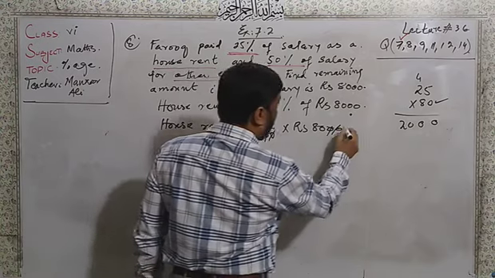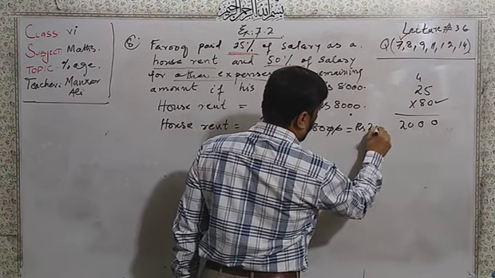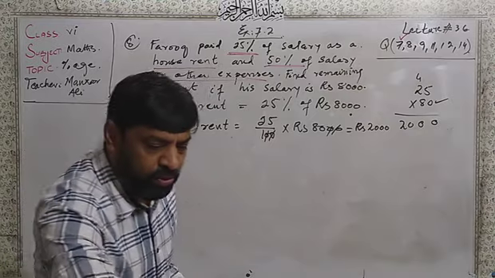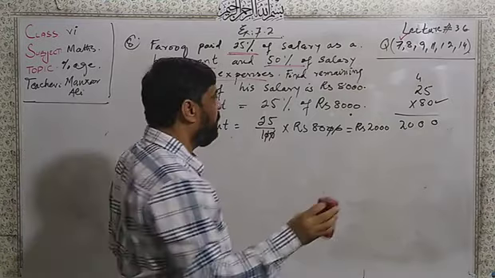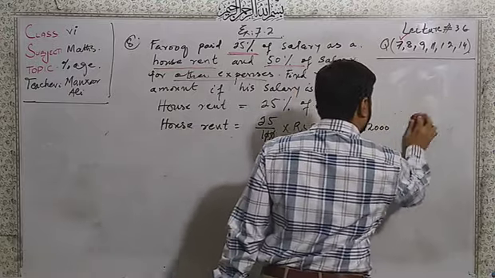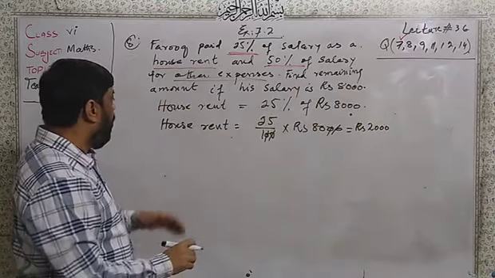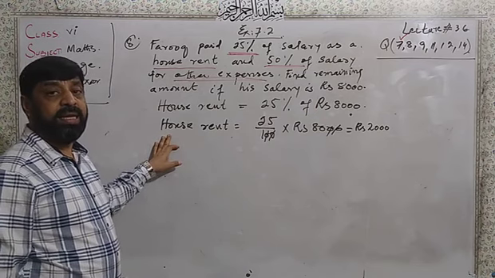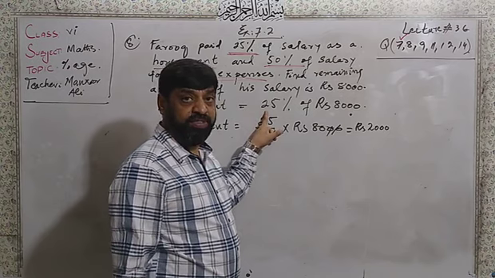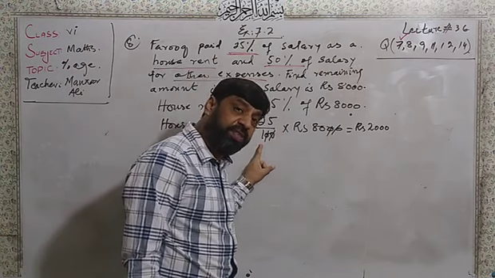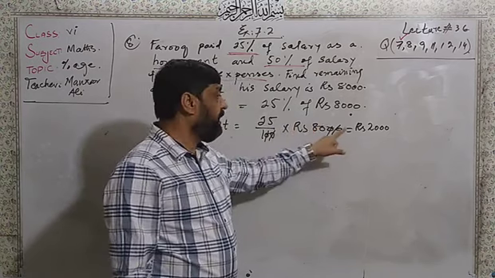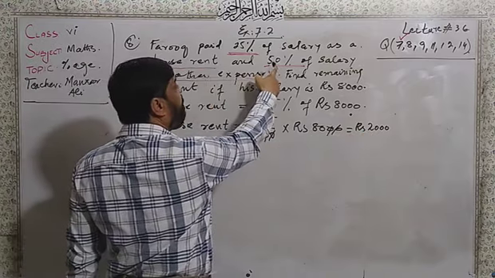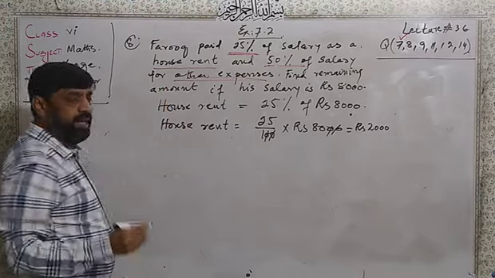Means we got here rupees 2,000. Dear students, this is the amount of house rent Farooq pays from his salary, that is the 25%. How much 25% of the 8,000 will be? That is the 2,000.